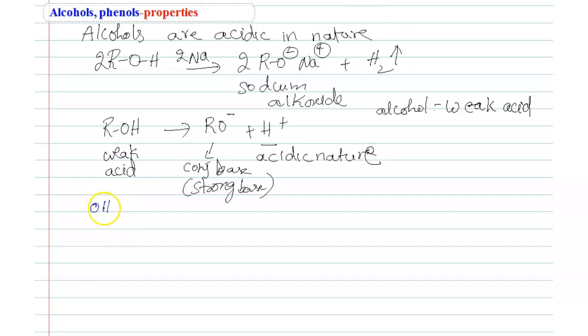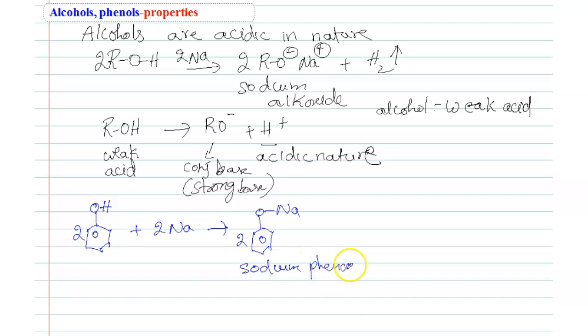Take phenol and 2 moles of sodium gives ONa, H is replaced by sodium. So this is known as sodium phenoxide, and hydrogen gas is released. So this is also acidic nature.